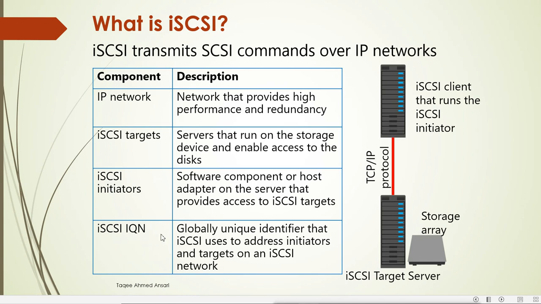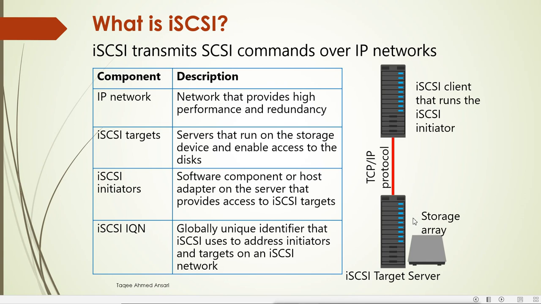IQN means iSCSI Qualified Name. This is a globally unique identifier that iSCSI uses to address initiators and targets on an iSCSI network. It is a name for the target and for the initiator. The IQN has a unique format of name for the target and a name for the initiator.